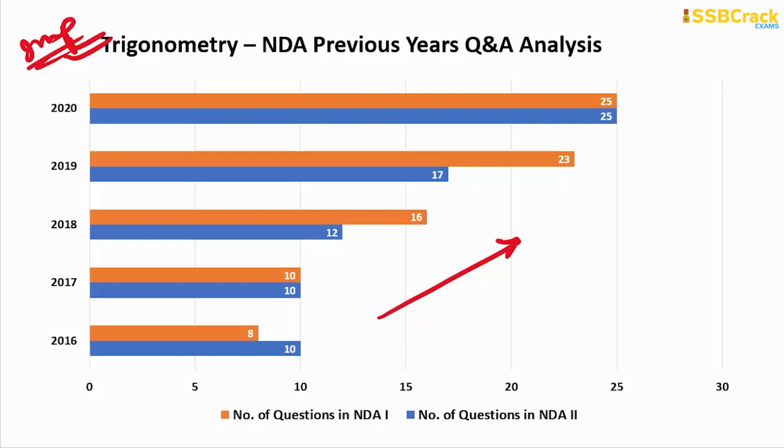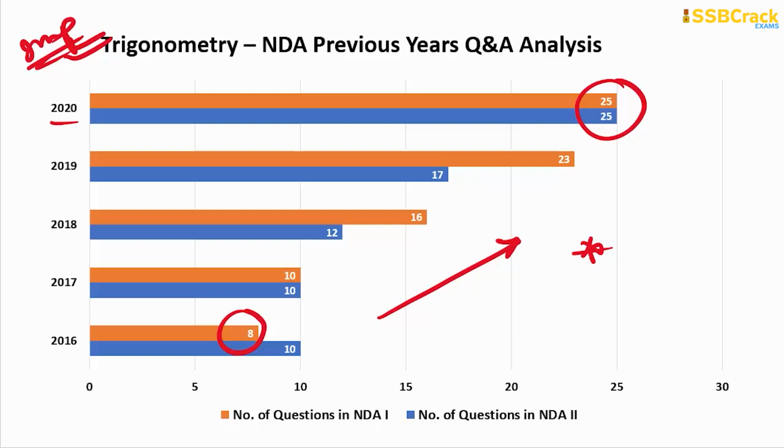So you can also see that in the latest papers, that is the 2020 papers of the NDA examination, there were 25 questions each in NDA 1 and NDA 2, wherein the least questions were in 2016, and that was just once, 18 in number. So this is one of the important topics to prepare for your NDA mathematics section.